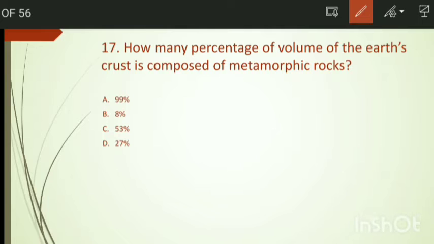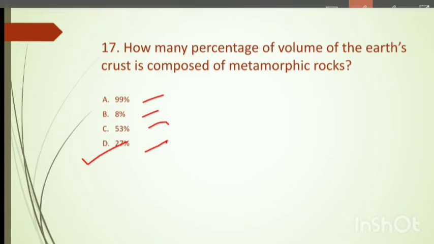What percentage of the volume of the Earth's crust is composed of metamorphic rocks? We have the options 99%, 8%, 53%, and 27%. So the right answer is option number D, 27%.